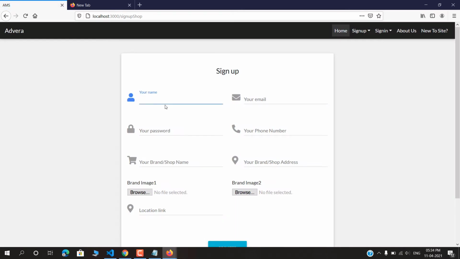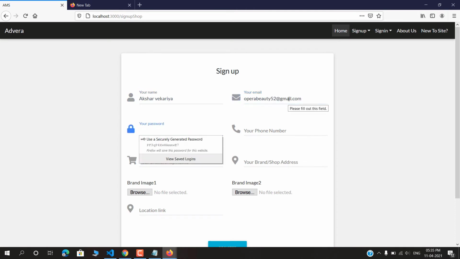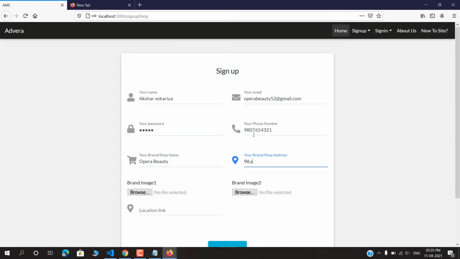The name of the person is, the email of that brand, and the name of that brand is Opera Beauty. The address of that shop is Skylark Building.